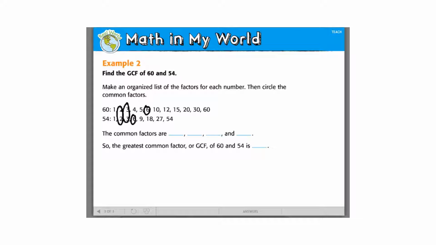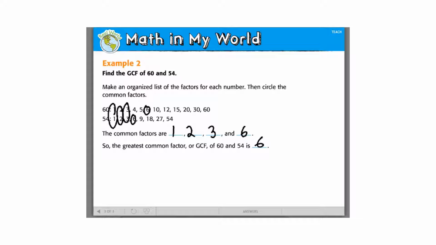Now they said an organized list. An organized list means in order from least to greatest, which makes it organized. So the common factors are, oops, I forgot the 1's. 1, 2, 3, and 6. So what would be the greatest common factor? 6. It's the biggest number that fits into both, right?